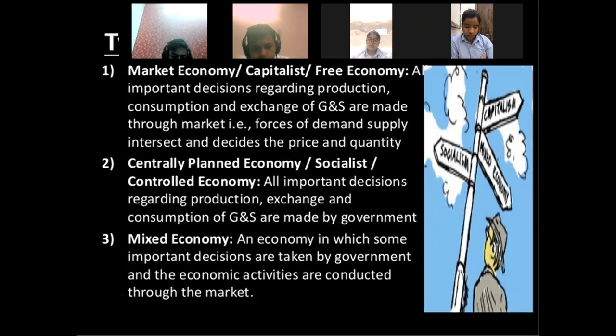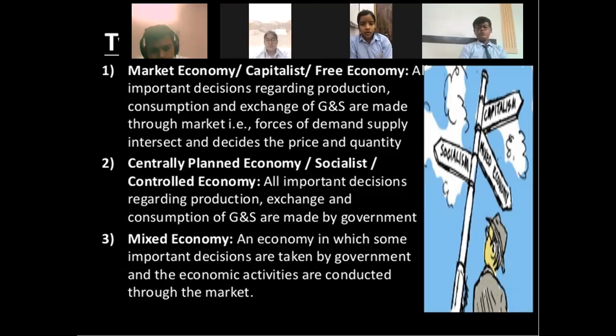A free or capitalist economy is the economy which works for private entrepreneurs, where private people have the complete power of taking decisions in the economy. The centrally planned or socialist economy is where the complete control is in the hands of the government only, and it is the government which takes all the decisions in that economy.